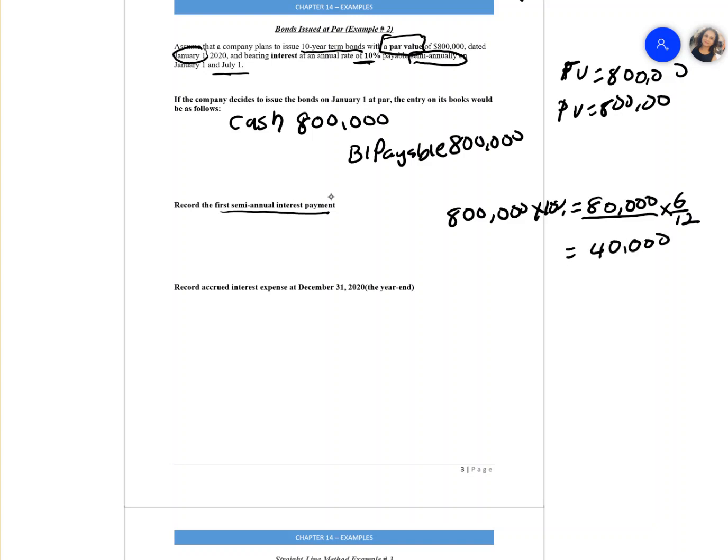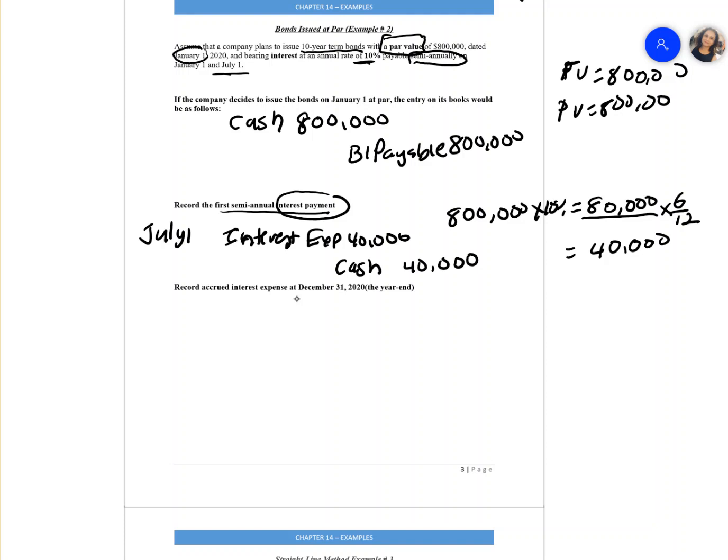So how do we record the interest payment? We're making the payment here on July 1st. That's your first semi-annual payment. We're going to debit interest expense of 40,000. We're making the first cash payment, so the credit will be cash of 40,000.